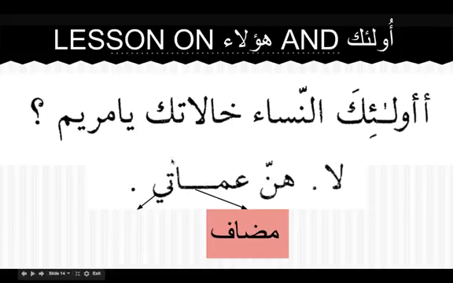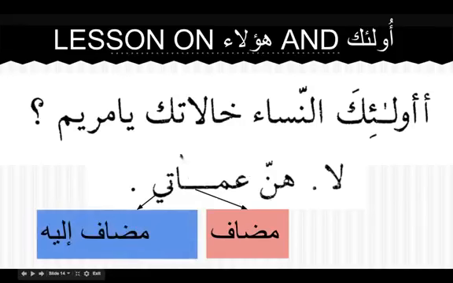If you are asking, and the answer is la, no, hunna ammati. Ammati means my paternal aunts, my father's sisters. So ammatu is mudaf, ya mutakallim is mudaf ilayhi. We need to recognize this combination. When you see it, it looks like one word, but there are two words. This is how we need to understand.